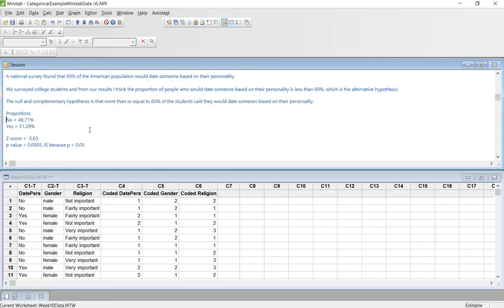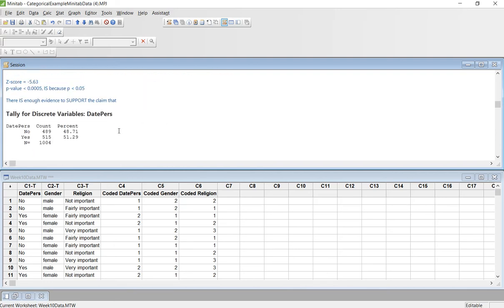But there is enough evidence to support the claim that, and this is where you basically just copy this right here and paste it in, that the proportion of people who would date someone based on their personality is less than 60%. You don't need the part that says alternative hypothesis. You just need that part right there.